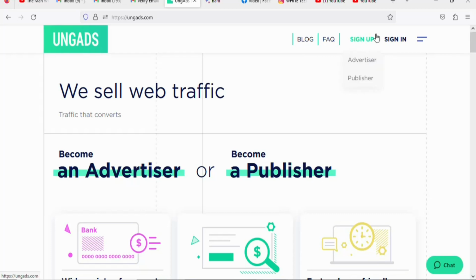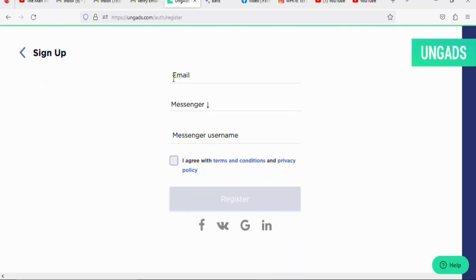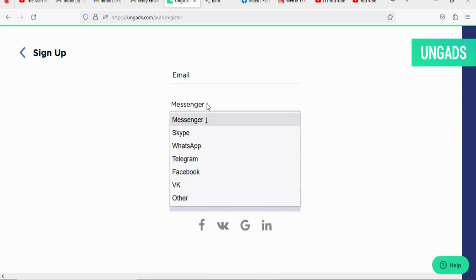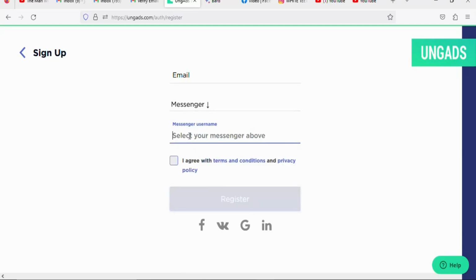To create an account, you are going to put your pointer on sign up. Once you put your pointer on sign up, select advertiser. Once you select advertiser, you are going to enter your email address, your messenger, so you can click on it and then select any kind of messenger that you are using. If you are using Skype, you can select that, WhatsApp, Telegram, Facebook, VK, others. So any social media network that you want, you can enter your username right here.